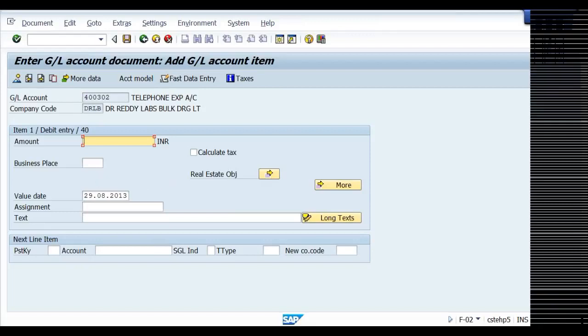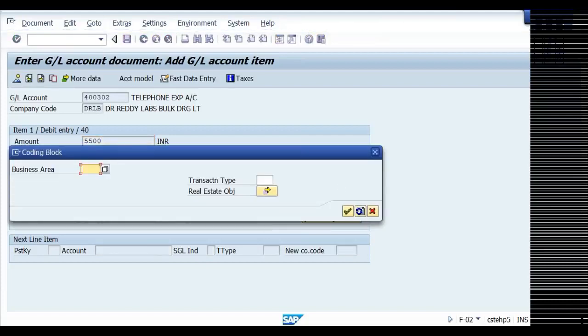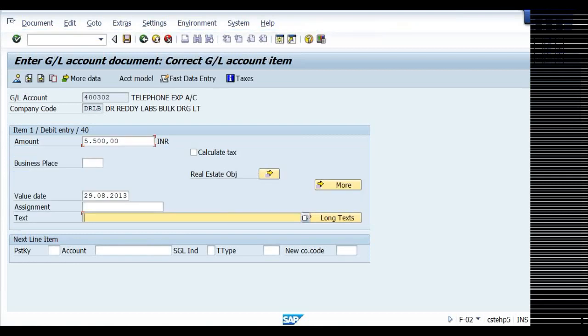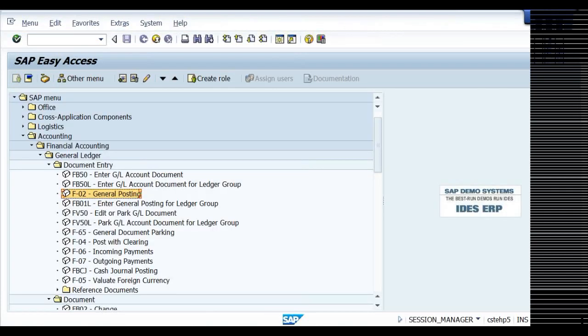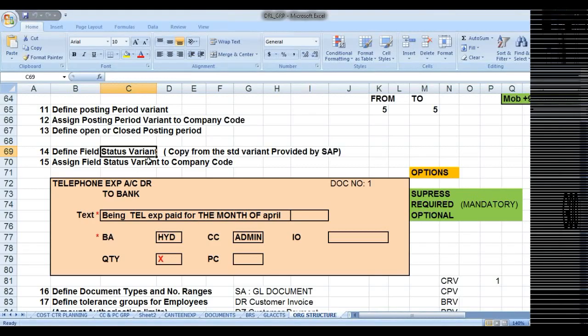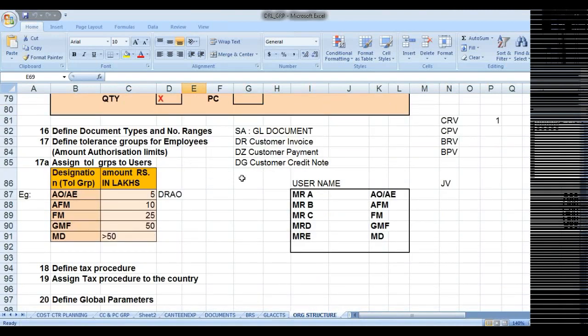Of course, it will be available. Say, for example, if I want to post an entry, if I want to take business area, I have to write business area here. Okay, say DRH5. Then it will be stored. So we can remove like that. So I'm just checking whether all the parameters that we have defined, whether we have seen that operation or not.